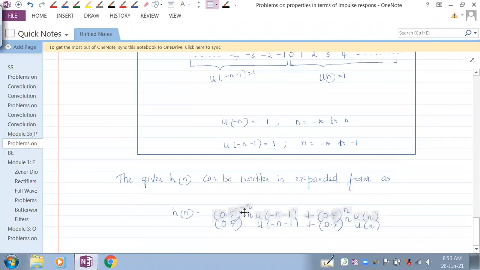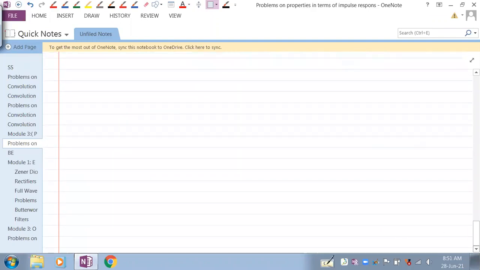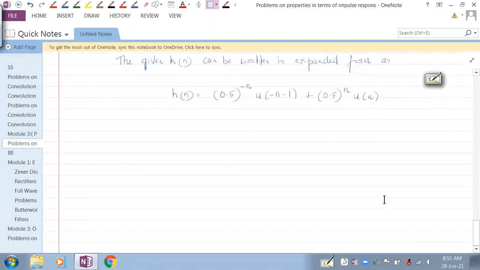Is this okay with you, everybody? Now let's go with testing. Okay. Now is this h of n 0 for n less than 0? Anybody? Is this 0 for n less than 0? No, because it ranges from minus infinity to plus infinity. See here, let's check first thing, that is causality we are testing.